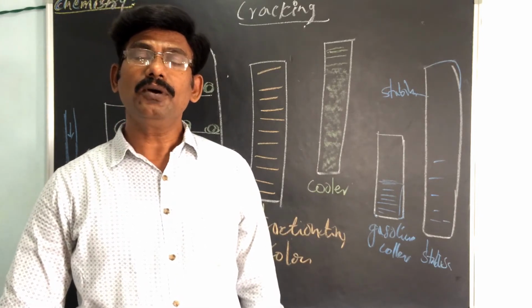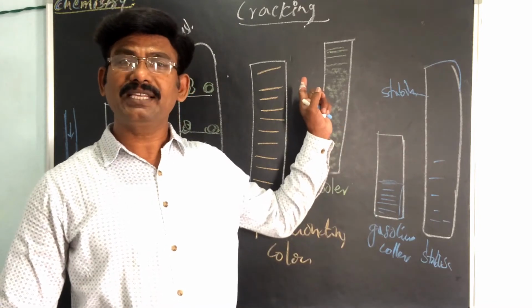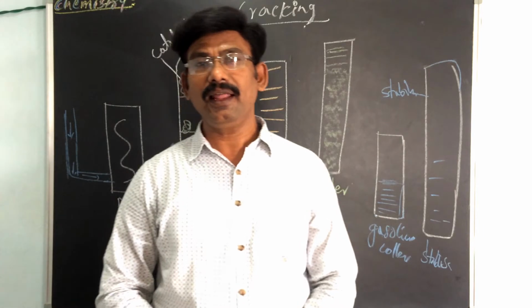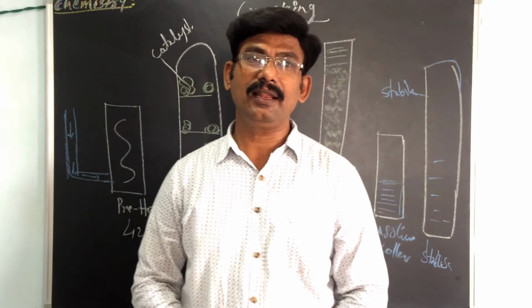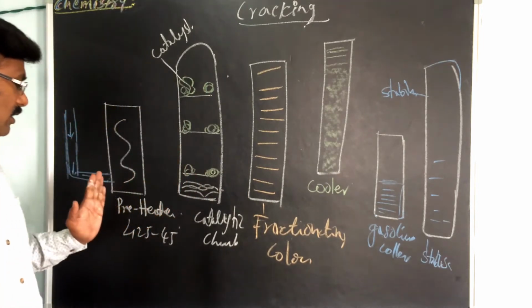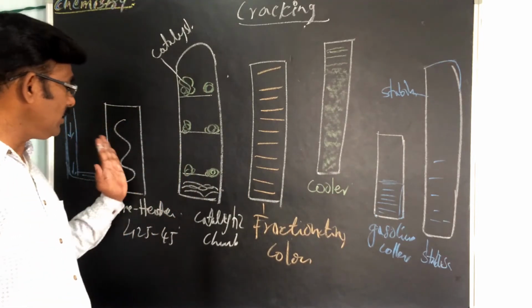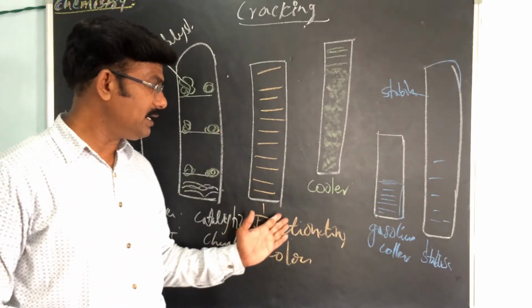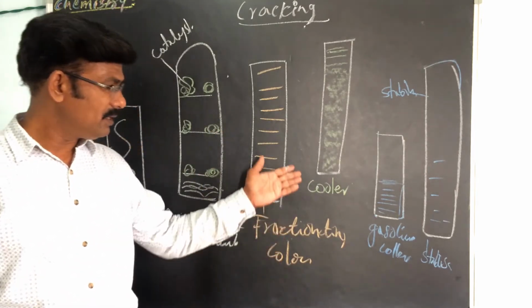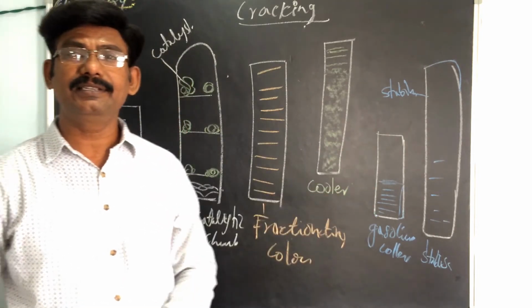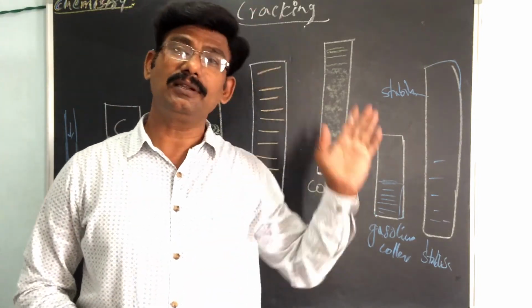Here in the fixed bed catalytic cracking, there are six containers. What are the containers? One is the preheater, then the catalytic chamber, fractionating column, cooler, gasoline collector, and stabilizer.